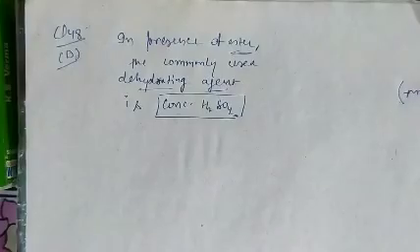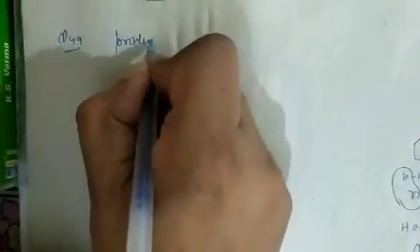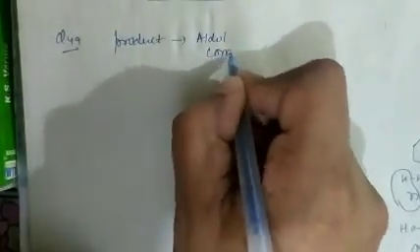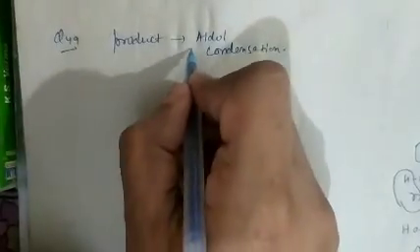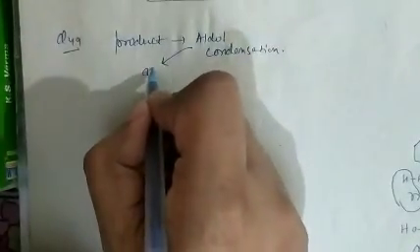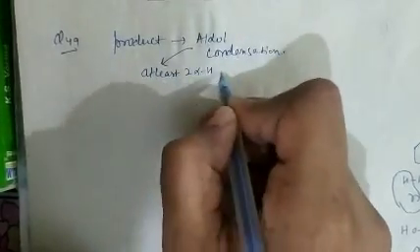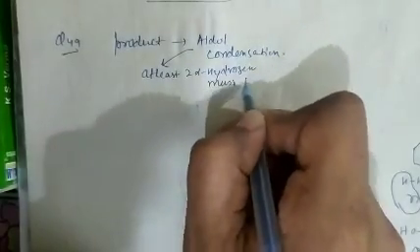See question number 49. In question number 49, what is given there? Question number 49 is basically the product of aldol condensation. As we know, for aldol condensation at least 2 alpha hydrogen must be present.